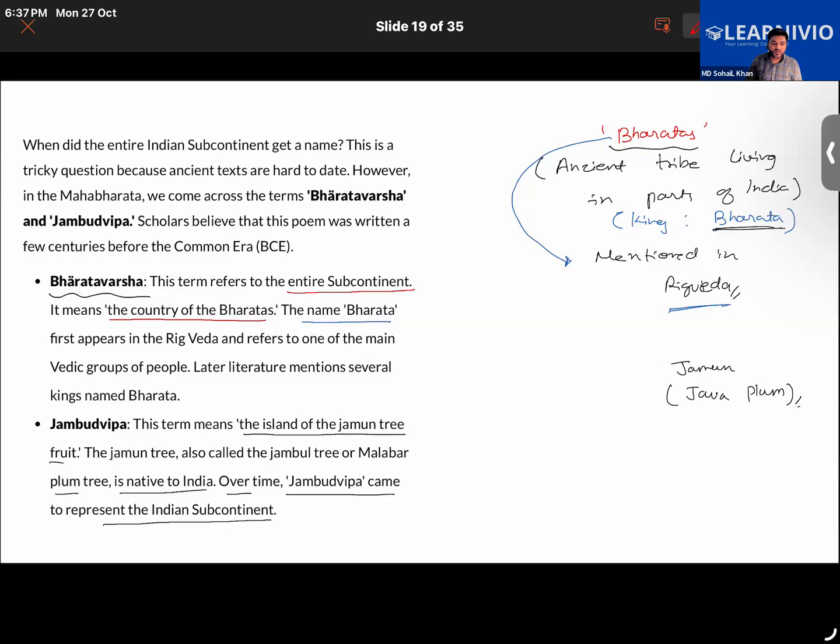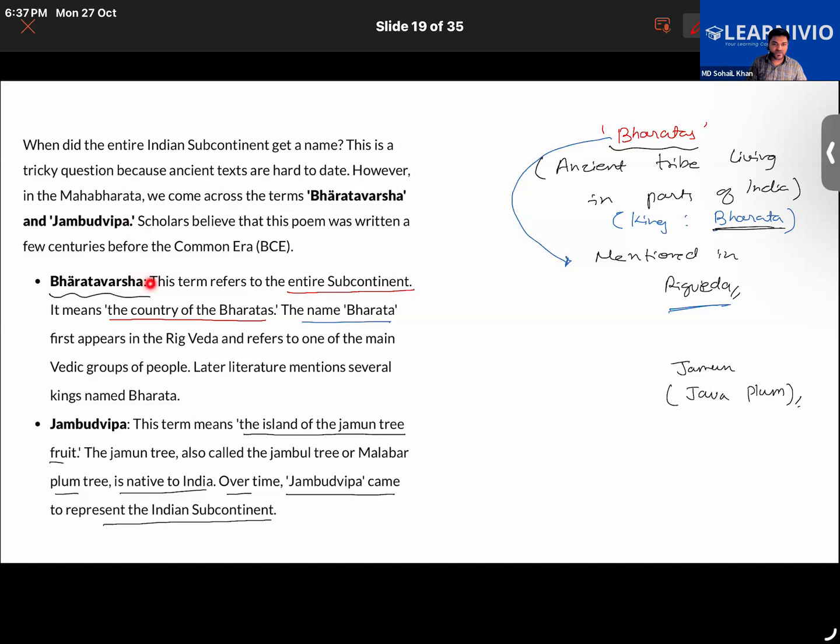So the question is, when did the entire subcontinent of India get its name? When the entire India got its name, we get to know about a term called Bharatavarsha, meaning land of the Bharatas. In the Mahabharata, we came across the terms Bharatavarsha and Jambudvipa.